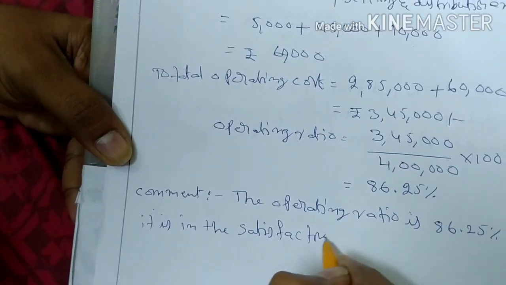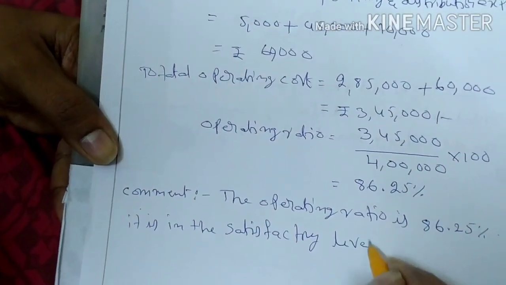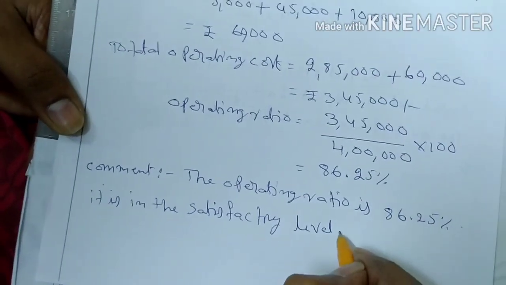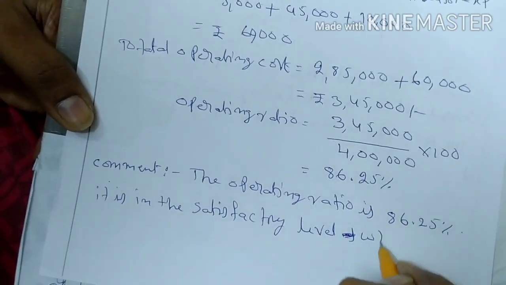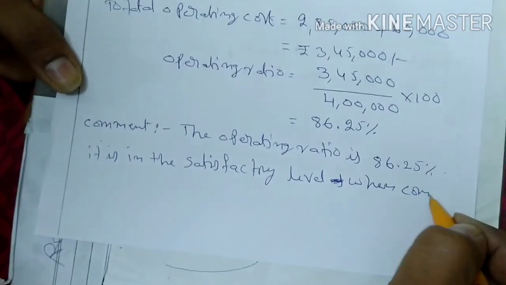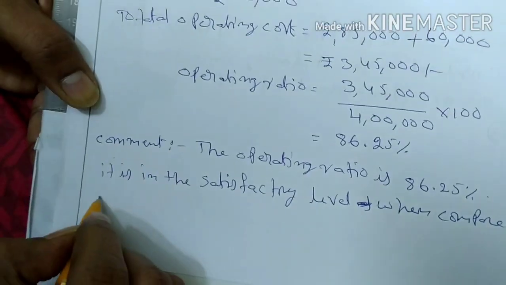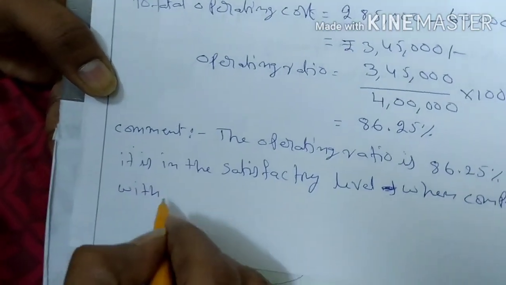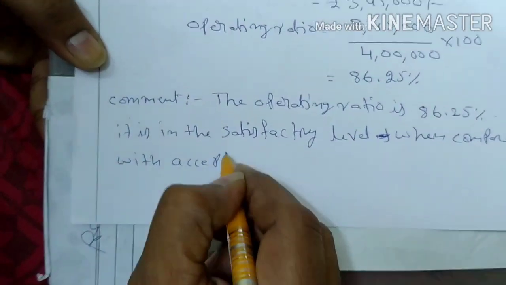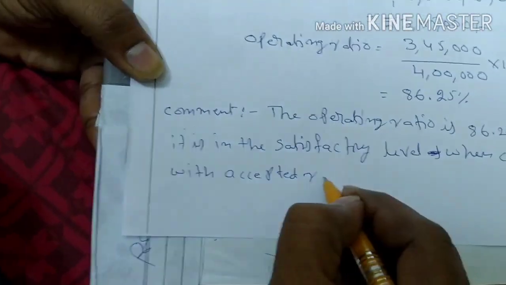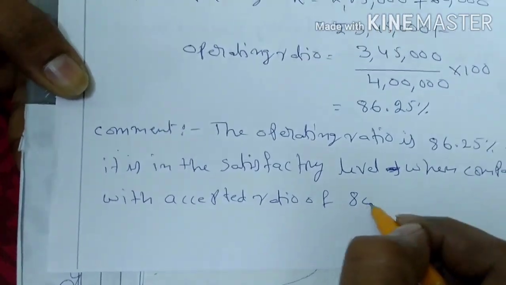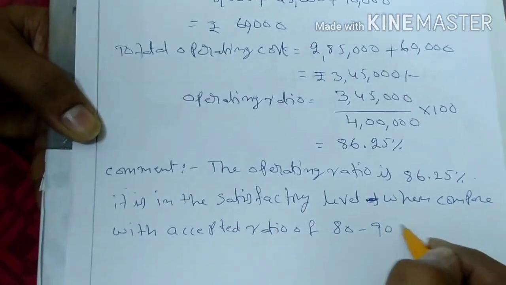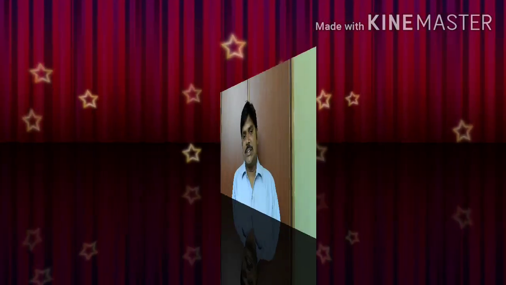It is at a satisfactory level when compared with the accepted ratio of 80 to 90%.